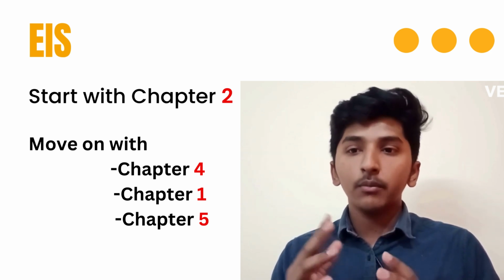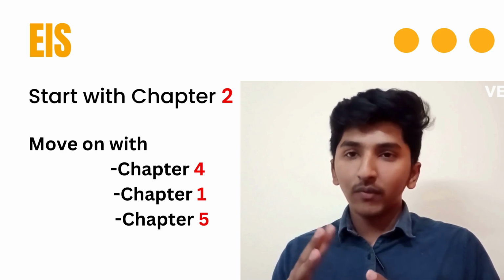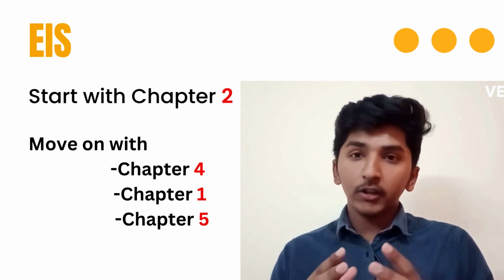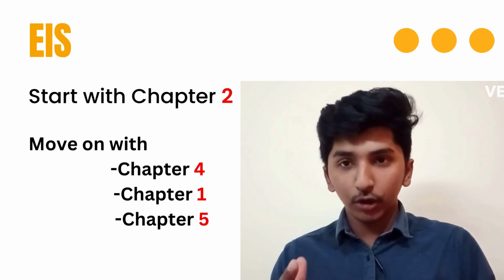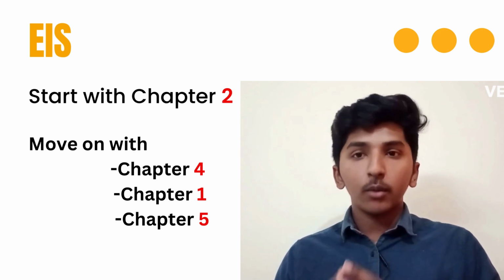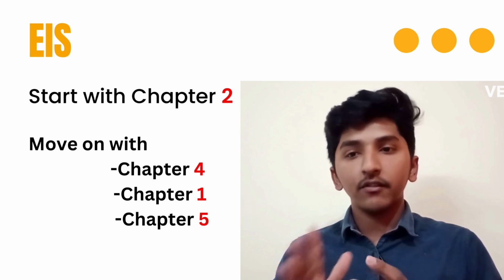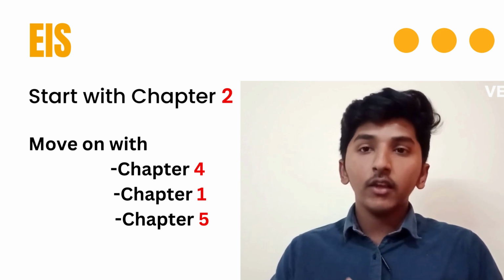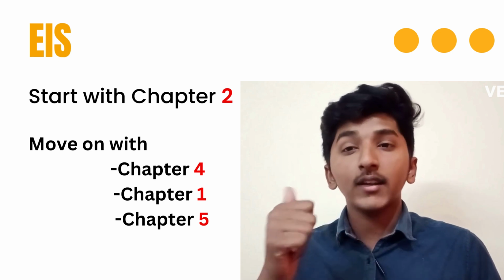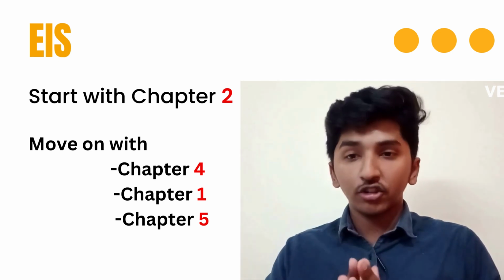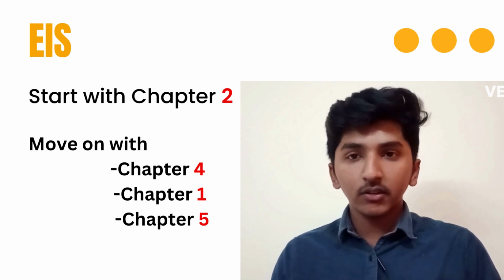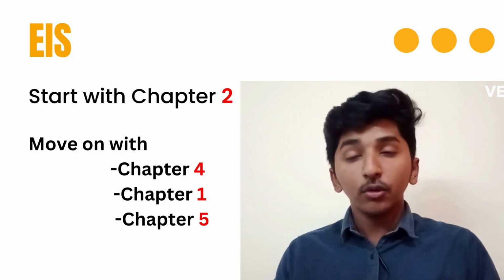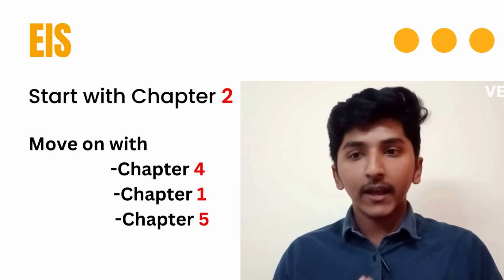Once you're done with chapter number 2, we move on to chapter number 4, which is e-commerce. You can relate, there are many concepts in this chapter you can relate to in real life, so it will be easy for you to go on. Once you're done with chapter number 4, we go with chapter number 1 and then 5. Coming to chapter number 5, there is a 6 marker for sure, as per what I have seen in the majority of the past year papers. A 6 marker question usually appears from chapter number 6, that is core banking systems.